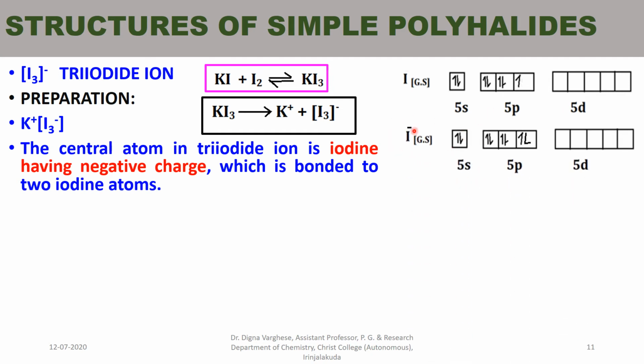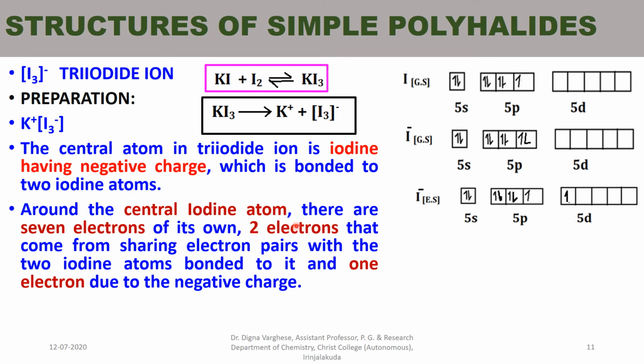Here the I minus is the central ion, so it has the ground state configuration 5s2 5p6 5d0, and I minus in the excited state, to join two iodine atoms, is 5s2 5p5 5d1, one electron from the 5p6 state being excited to the 5d1 state.